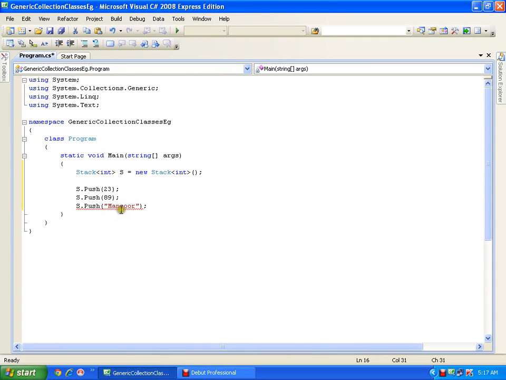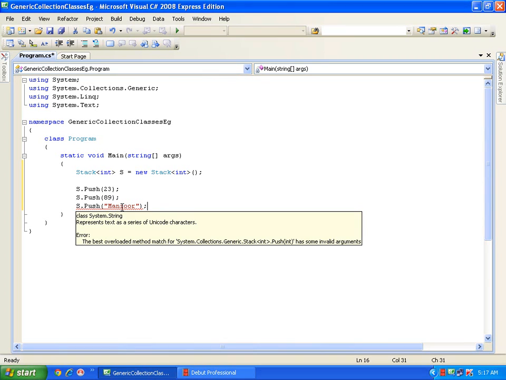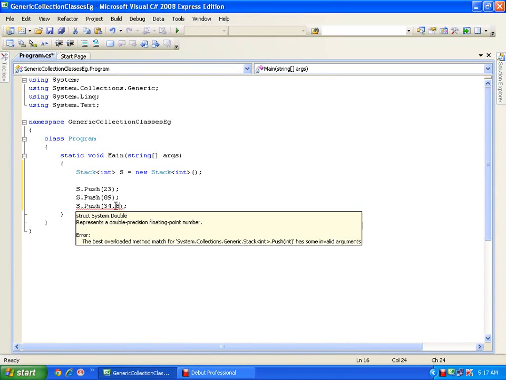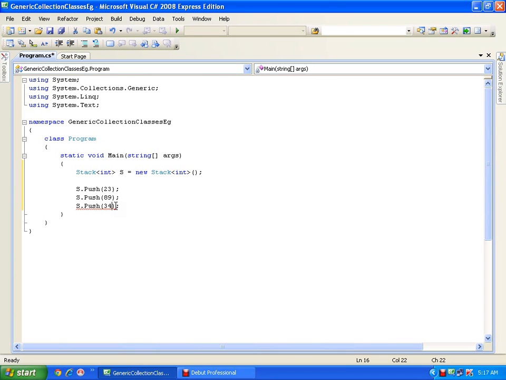See that it says the best overloaded method match has some invalid argument. So it means I cannot pass a string to this. Say I pass a double, 34.8, even then it says that you cannot pass this. If I pass only 34, that is valid.